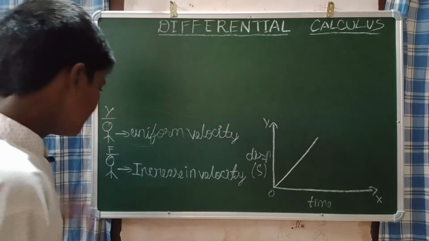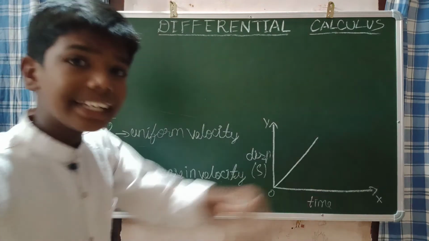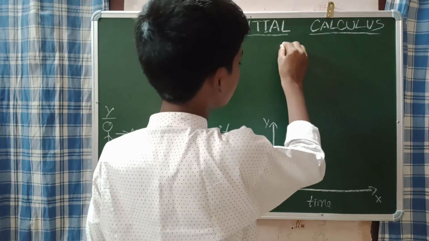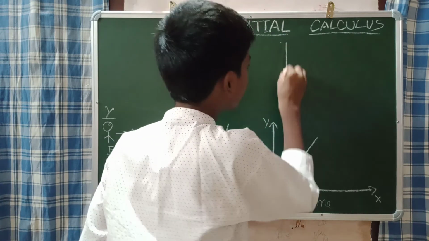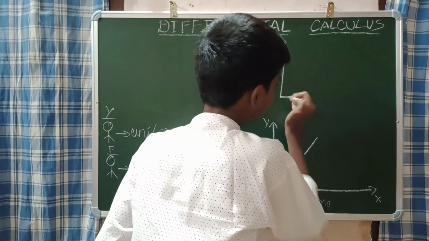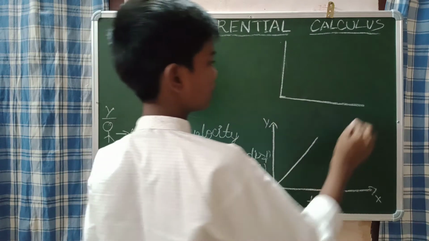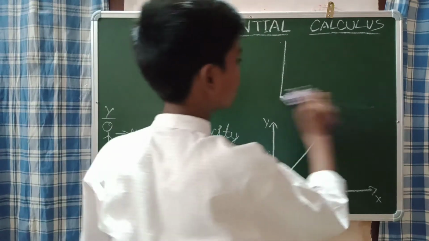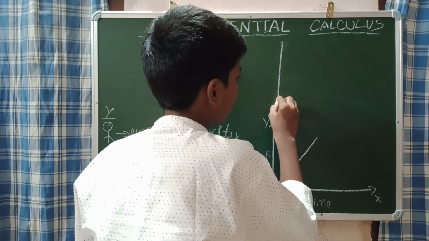Understand? In the next case, your friend is increasing his velocity. So how will the graph be? Because he is increasing his velocity, the graph will be, one minute. I think I need to extend it. Sorry for that, I will extend now. I extended.